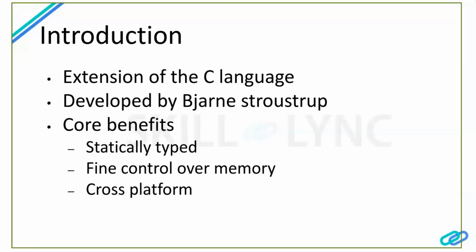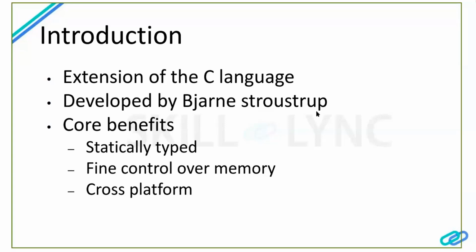The first commercial release was in 1985. After that, we have had major releases, about 5 versions so far, from the C++ organization. While developing C++, the main thought in his mind was to add OOPS without sacrificing the speed of C. He has done a good job on this. The major releases of C++ are C++98, C++03, then C++11, followed by 14, then 17. Now we have C++20 as a preview edition from the official C++ organization.